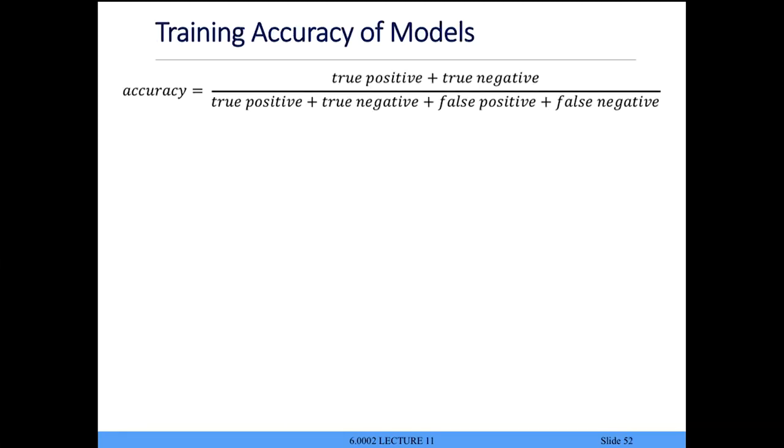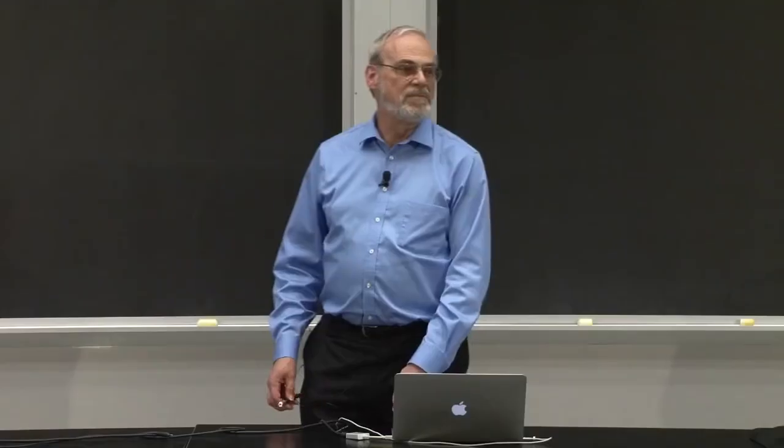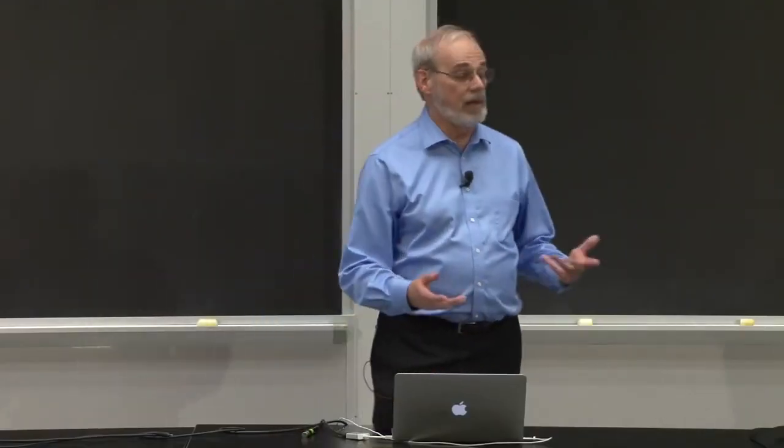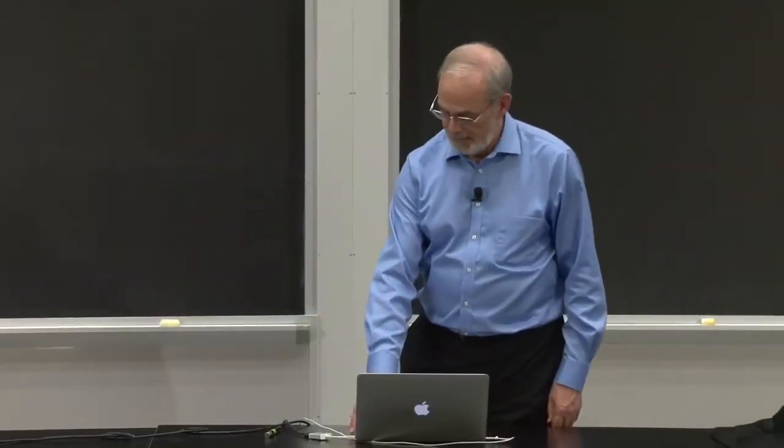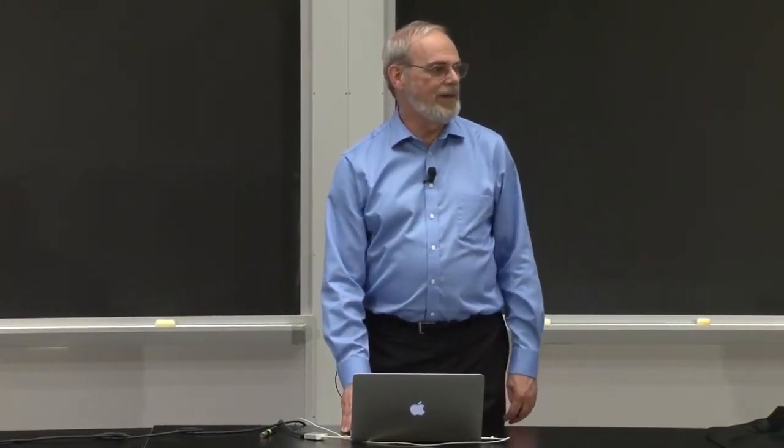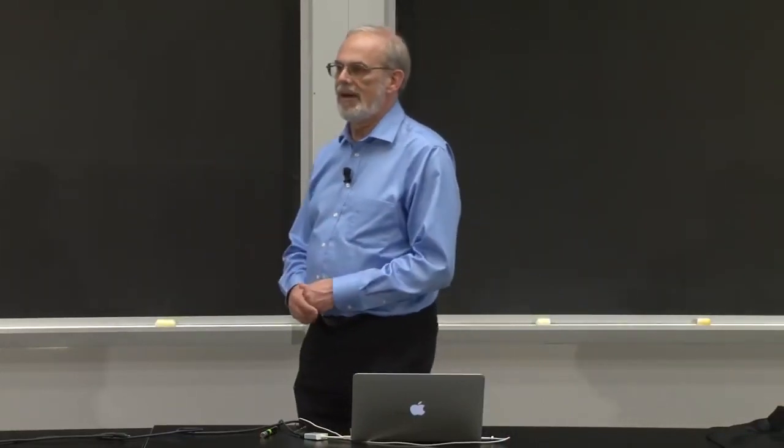And an easy way to measure it is to look at the correct labels over all of the labels. The true positives and the true negatives, the ones I got right. And in that case, both models come up with a value of 0.7. So which one's better? Well, I should validate that, and I'm going to do that in a second by looking at other data. We could also ask, could we find something with less training error? This is only getting 70% right.